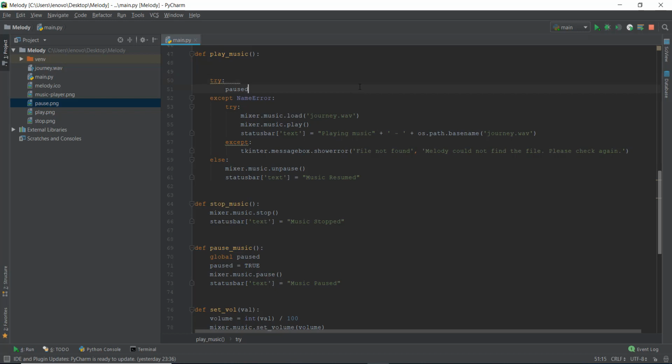Let's add it, where should I add it? Let's add it over here. Checks whether the paused variable is declared, not declared, it's initialized or not.